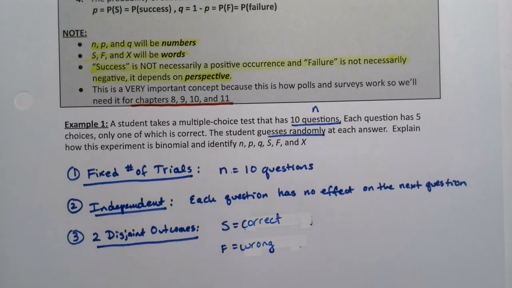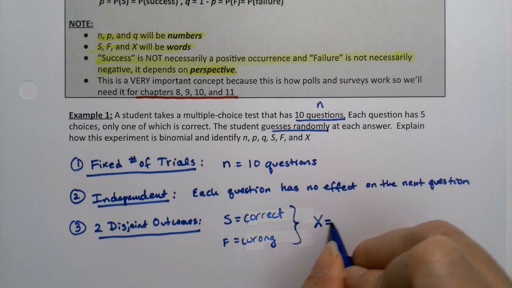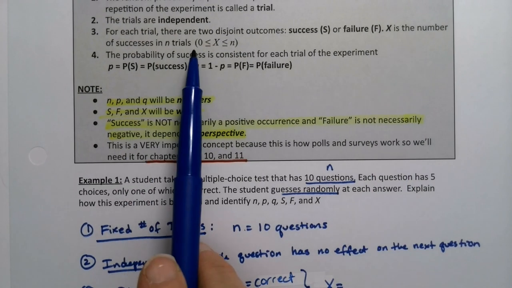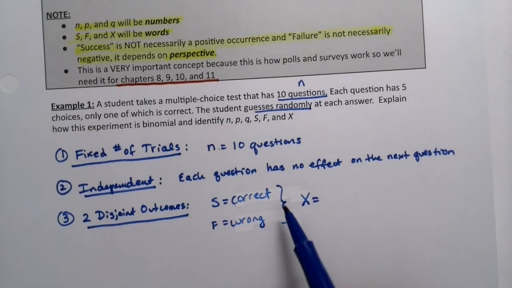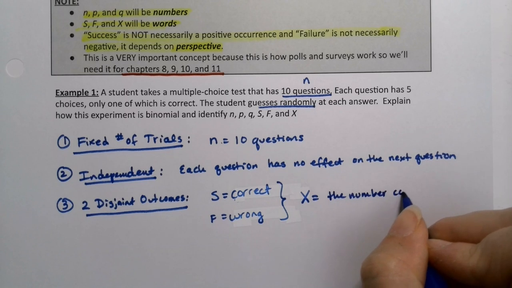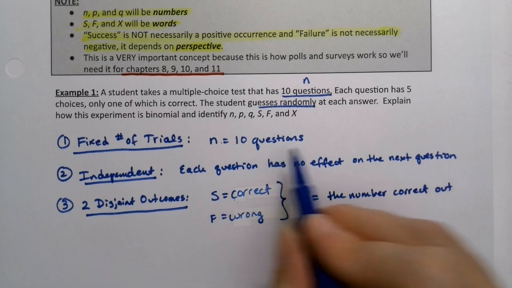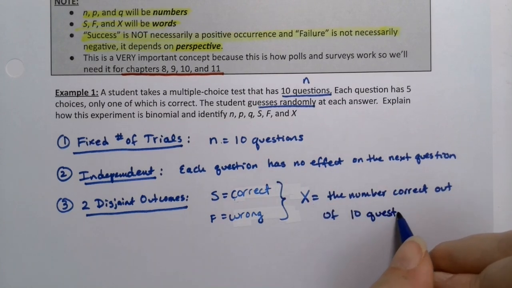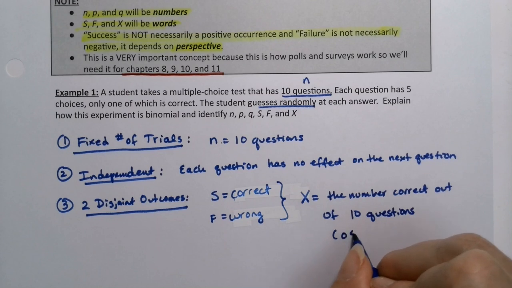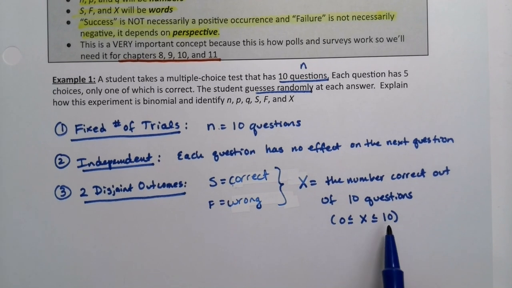And notice by framing it this way, we're putting ourselves on the student's side. We're looking for them to succeed. We're looking for them to be correct. Now, putting these two things together, X is the number of successes in N trials. Well, let's put that in context. That's the number correct out of N, which was 10, trials, which is questions. And you'll note the student can get as few as 0 correct all the way up to, hypothetically speaking, they could get all 10 correct. But since they're randomly guessing, I doubt that's going to happen.